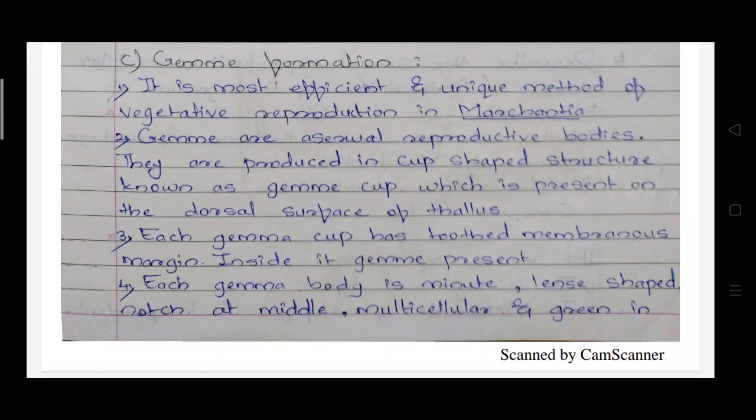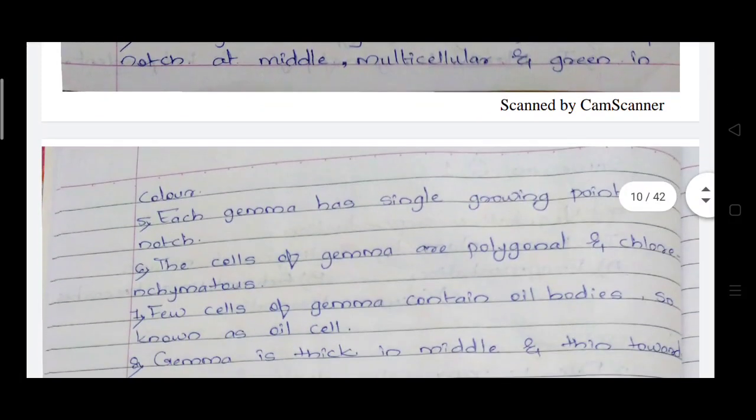These gemmae are asexually reproductive bodies. Each gemma body is very minute, and it is lens-shaped. There is a notch, and on that notch at the middle these multicellular green colored gemmae are present.